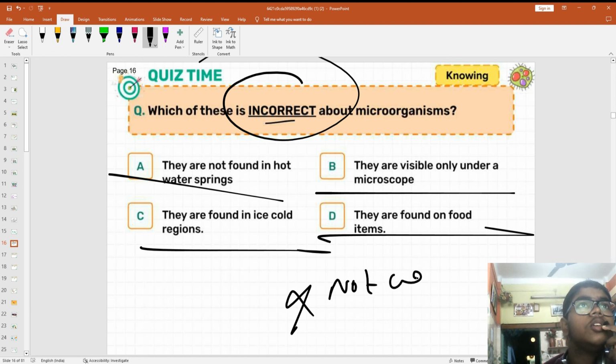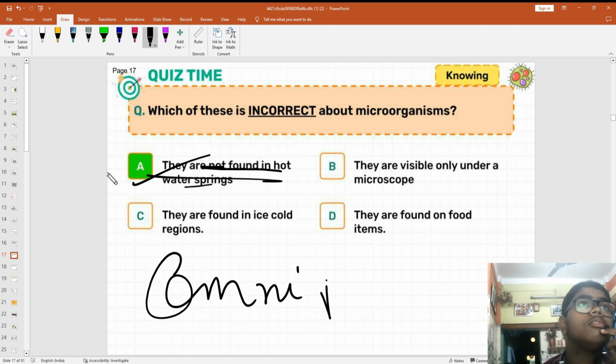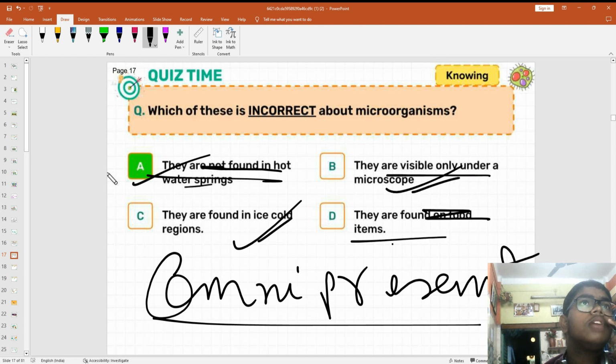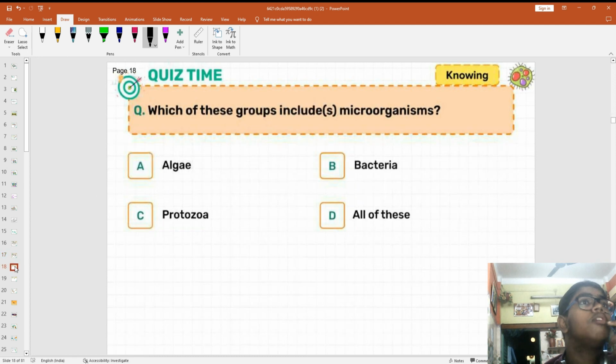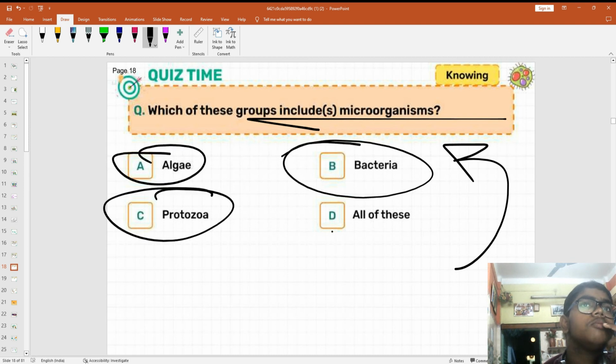Not correct, guys. They are not found in hot springs. Why? Microorganisms are everywhere, omnipresent. So why not? They can be found in hot springs. They are visible only under a microscope, this is okay. They are found on food items, this is also okay. But why would they not be found in hot springs? They are found. Which groups include microorganisms: algae, bacteria, protozoa, all of this?